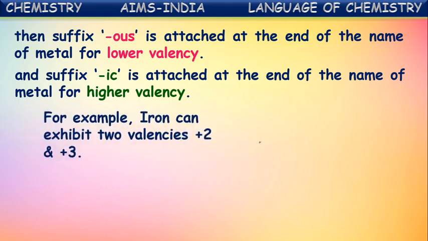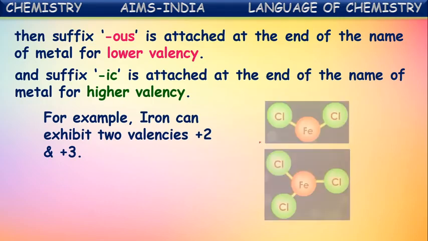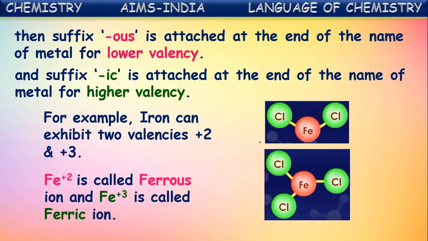As I told, iron can exhibit two valencies, plus 2 and plus 3. Fe plus 2 is the lower valent ion.